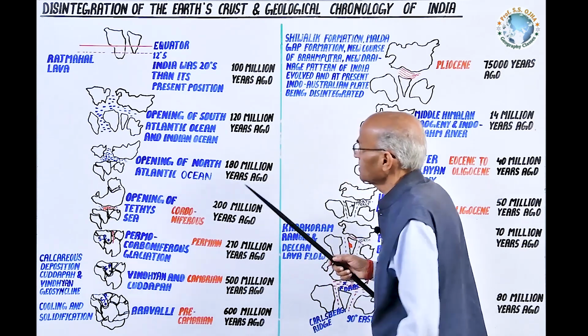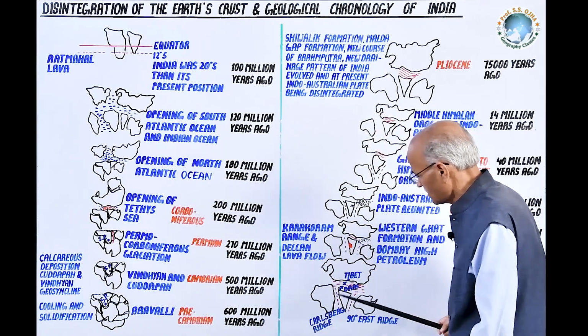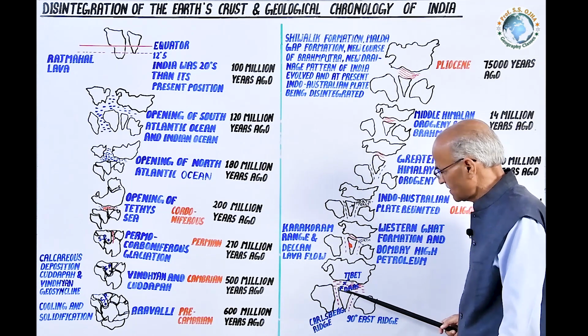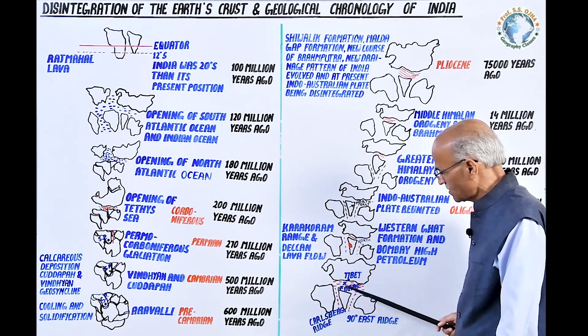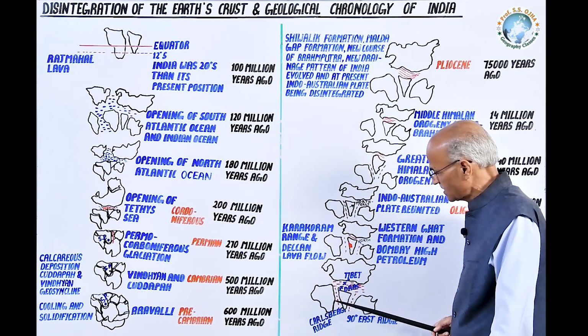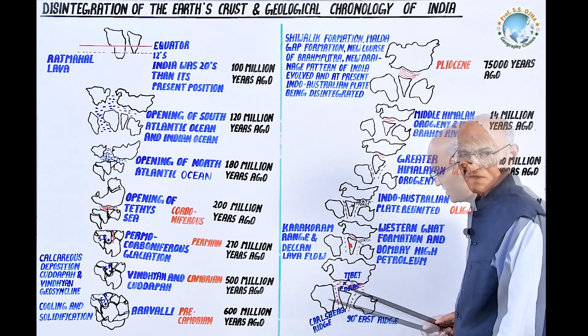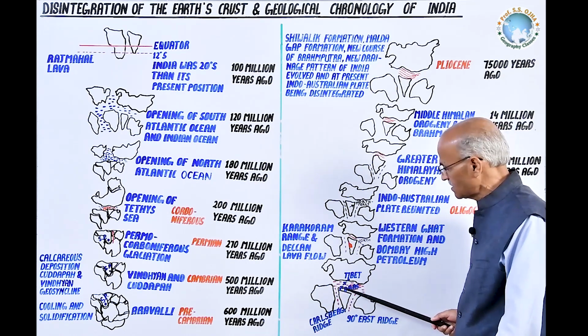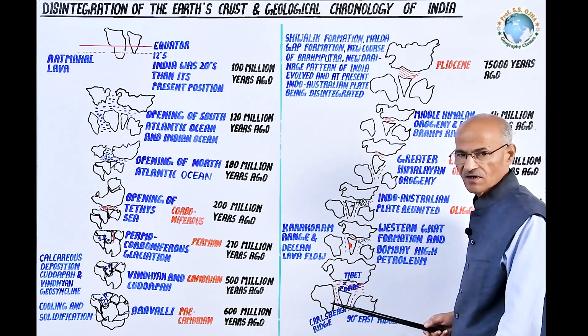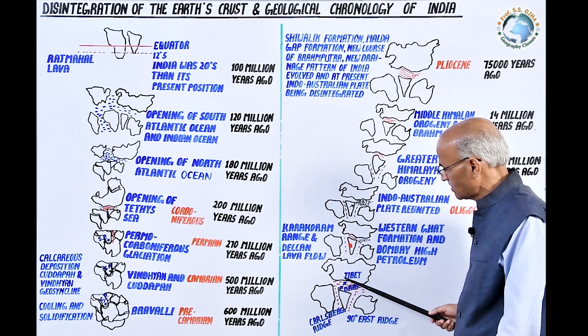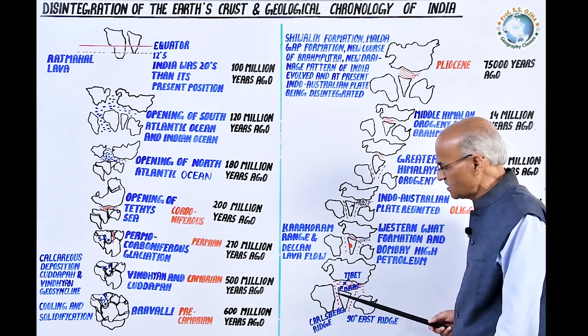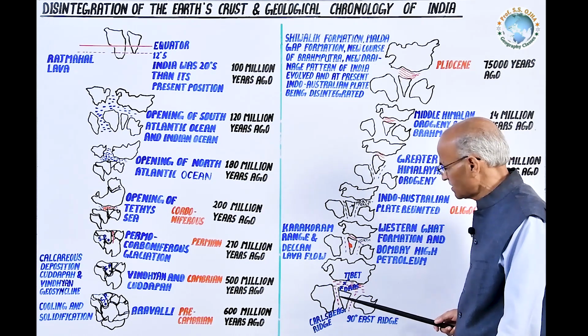Now the story comes again to the bottom. Here India moved northward at the rate of 12 centimeter per year, and the northwestern part, that is the extended part of Aravalli, collided with Tibet at present Dras in Jammu and Kashmir.